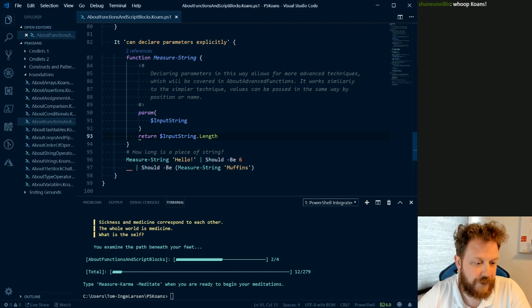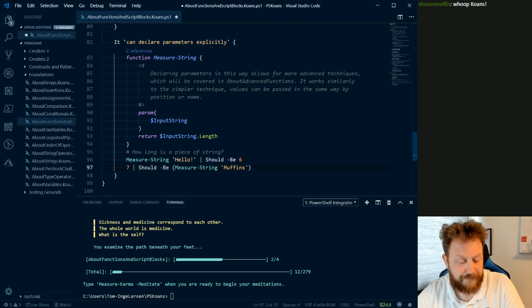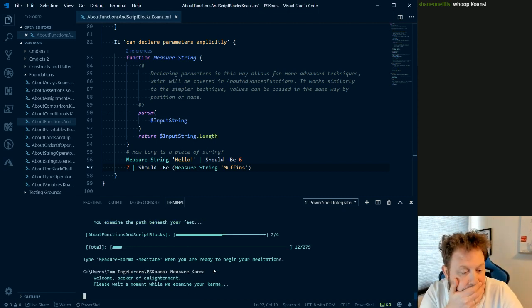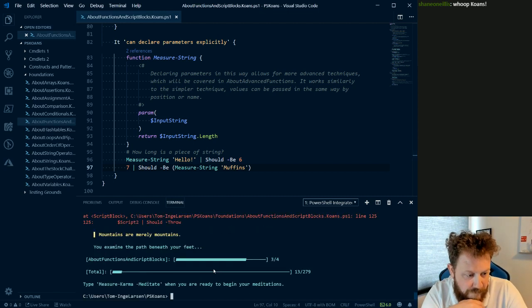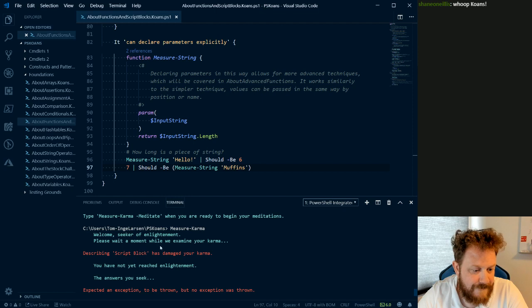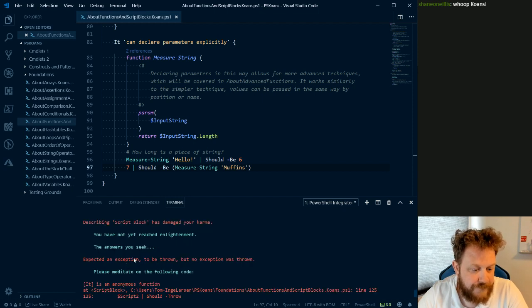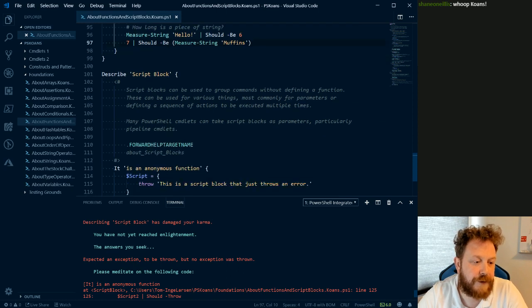So here we have measureString hello, which should be 6. 1, 2, 3, 4, 5, 6. That's correct. And then we have measureString muffins, which is 1, 2, 3, 4, 5, 6, 7. So it should be 7. Let's measure our karma. Wow, there's some error. No. And then we can move on to About Functions and Script. No, we're still here. So what's wrong? I didn't see the last one.